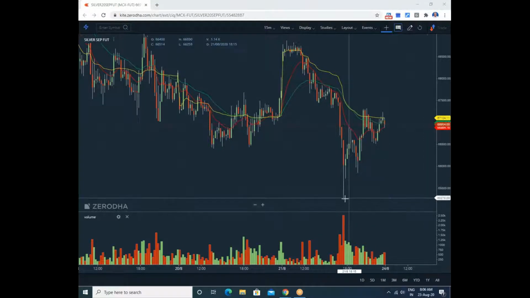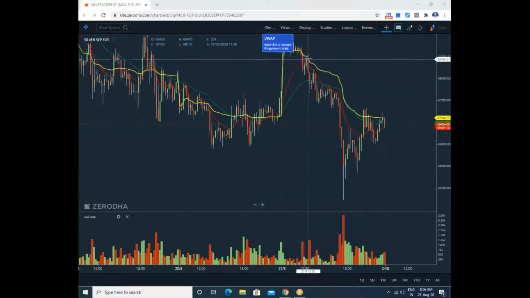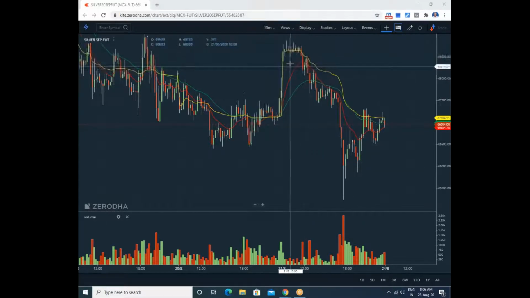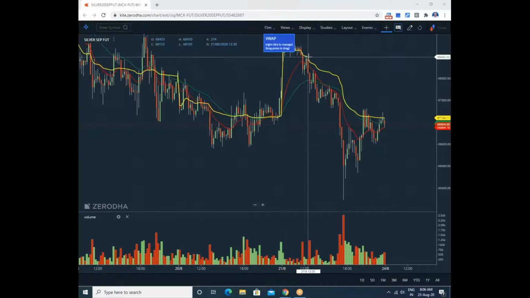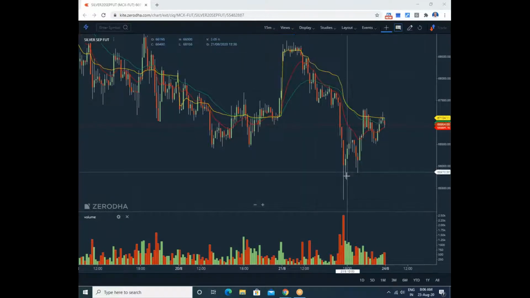to the extent of 65,200. See, you enter the position here. So the first chance is this one, but it may not be clear, and you may not be in a position to take a decision. But here, you should not lose the chance of taking a shot at 68,500 and move down to 65,200. At least you can exit at around 65,500.